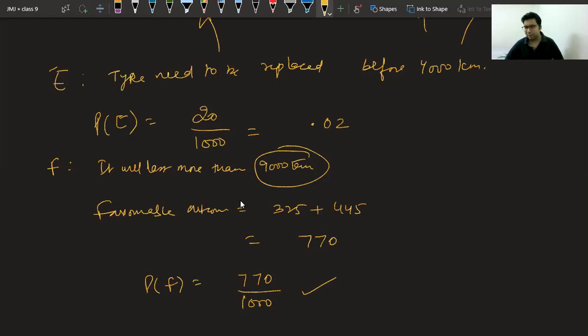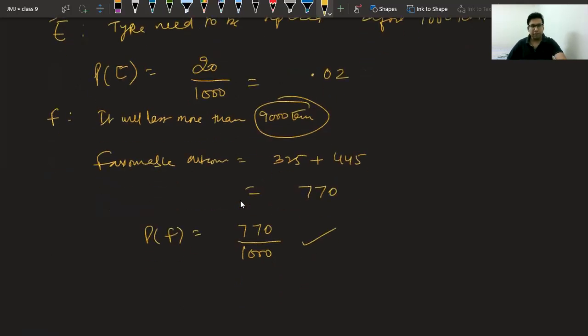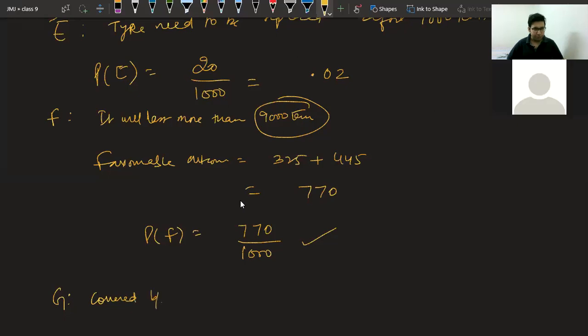Okay, now see the last part. In these questions only the language will be difficult to understand, so you have to read it twice or thrice before answering. Now the third part is event number G. What they are saying is that it will need to be replaced after it has covered somewhere between 4,000 to 14,000. Now the third event G is covered between 4,000 kilometers and 14,000 kilometers.